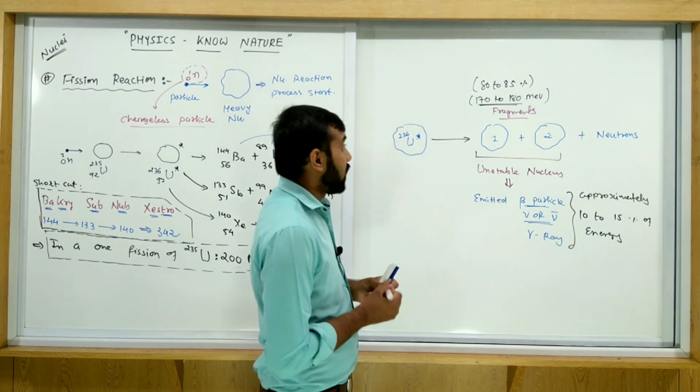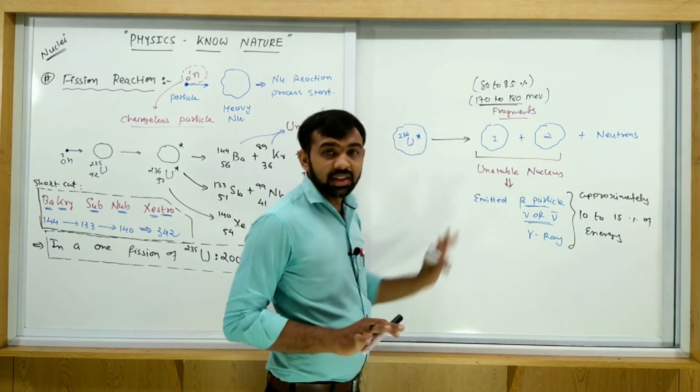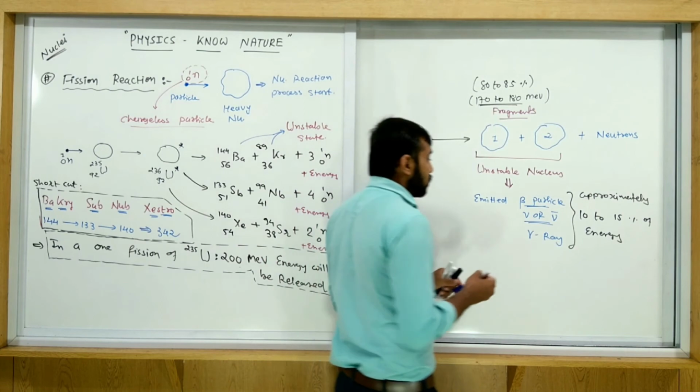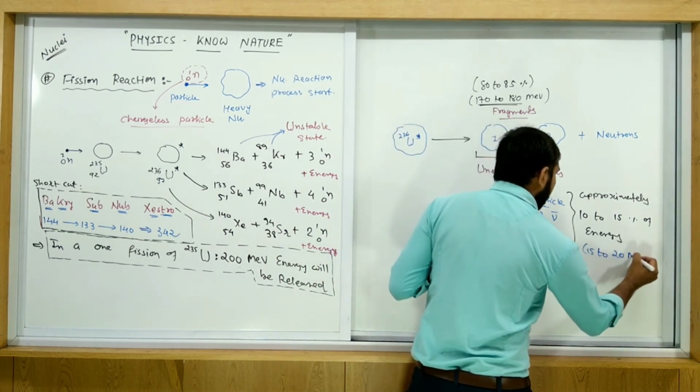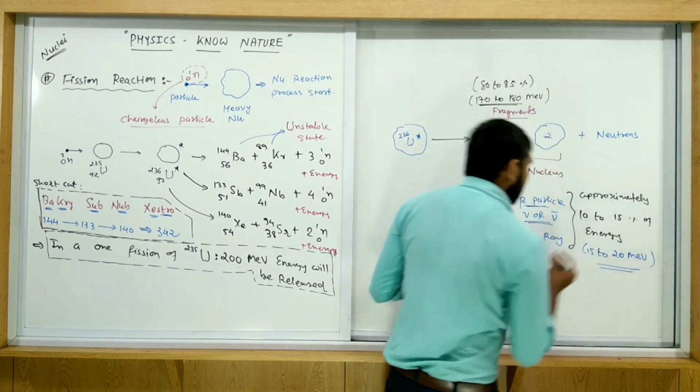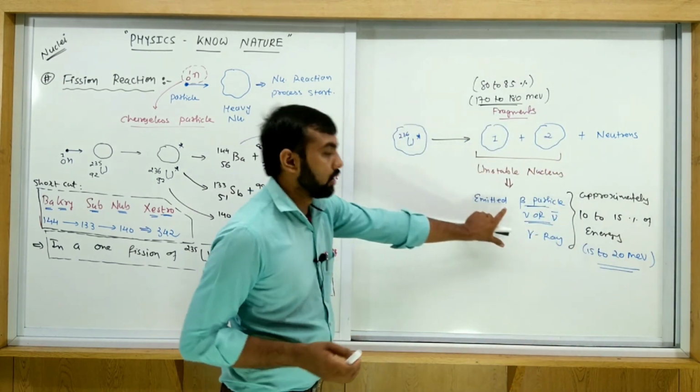Okay, so if you count this, 170 to 180 is already used, approximately 15 to 20 MeV energy shared between this all.